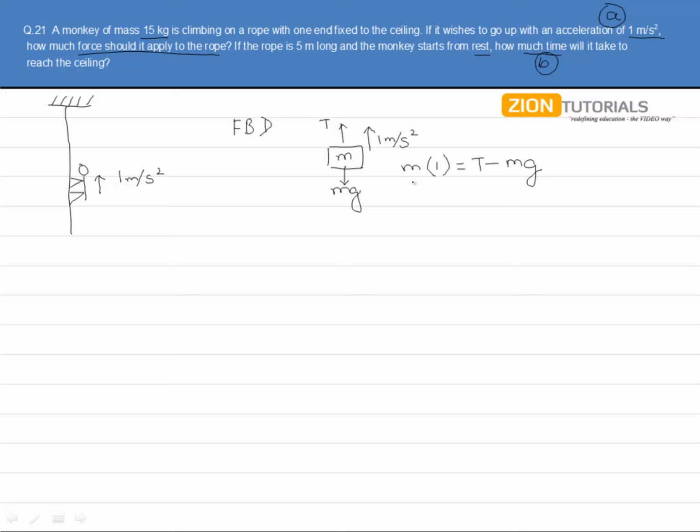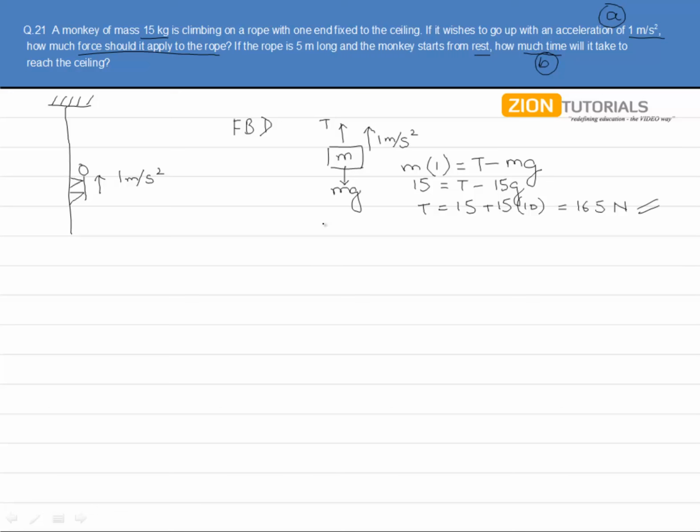Putting the value of mass, we can say 15 is equal to T minus 15g. That is T equals 15 plus 15 into 10. If we take g equals to 10, then it becomes 150 plus 15, that is 165 Newton.